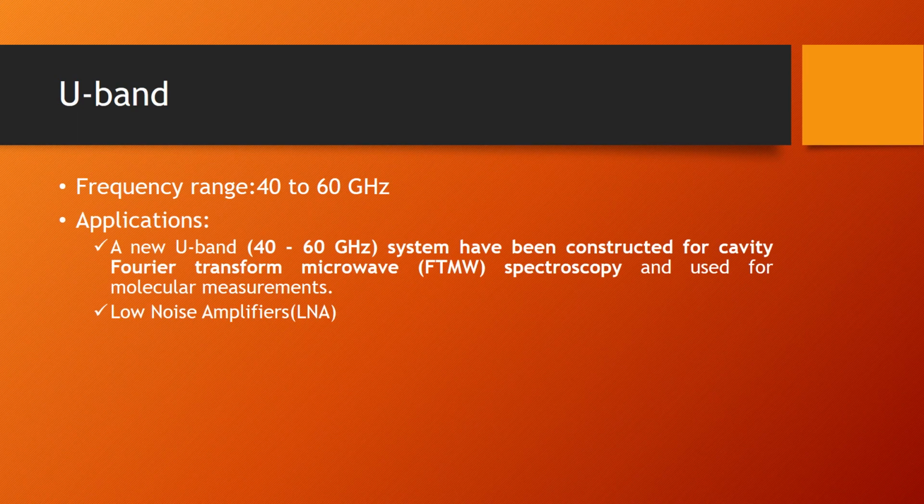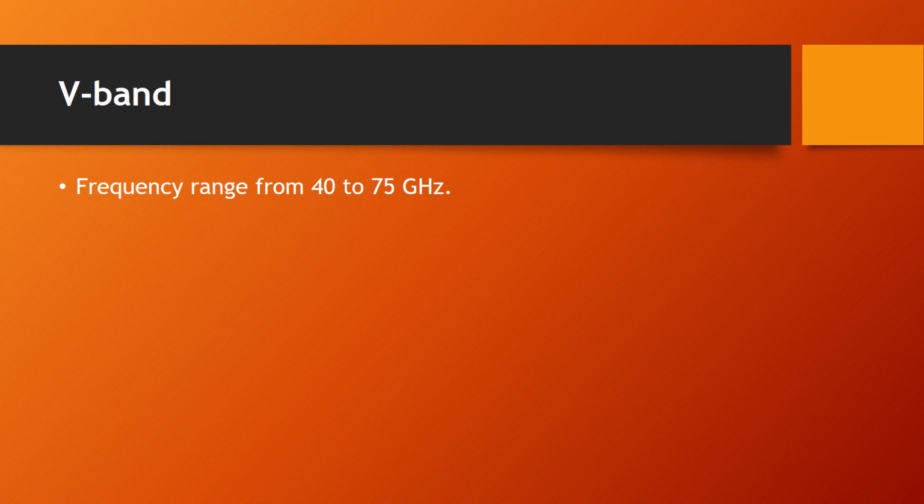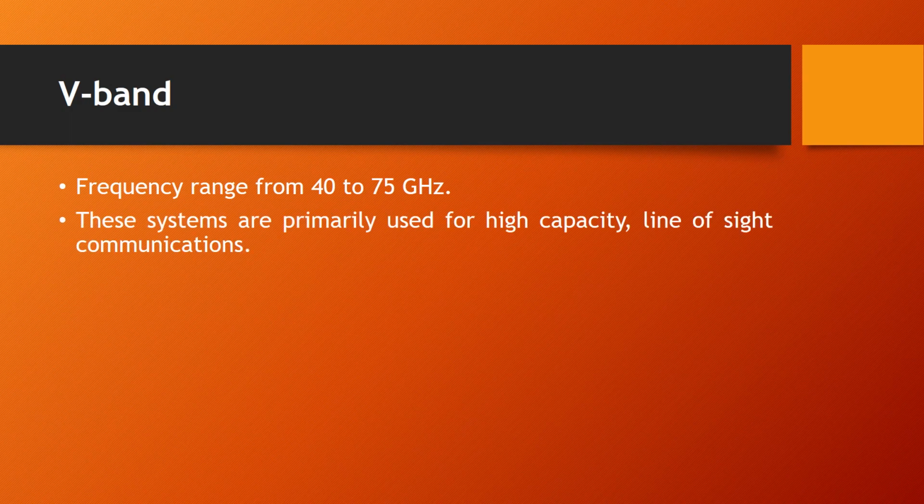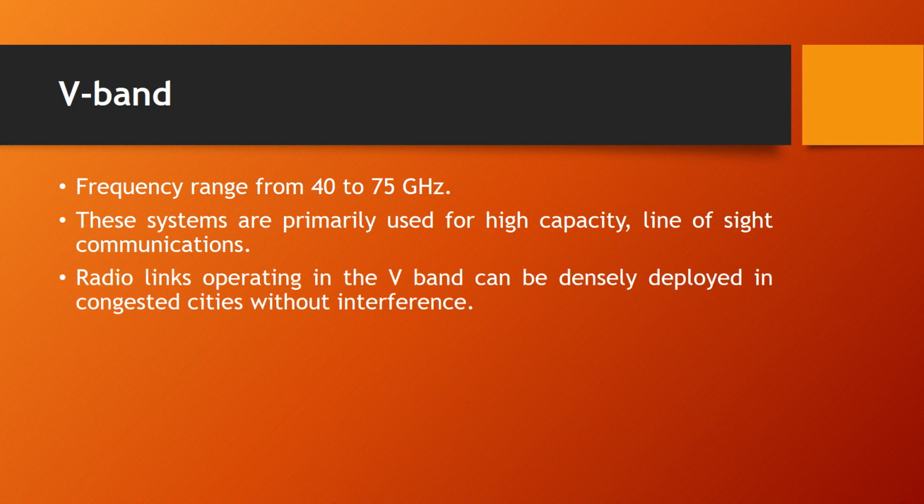The next band is the U band. The frequency range of this U band is from 40 GHz to 60 GHz. It is used in applications such as FTMW spectroscopy, which is used for molecular measurements, and it is also used in low noise amplifiers. And the next band is the V band. The frequency range of this V band is from 40 GHz to 75 GHz. These are used in systems which require high capacity as well as line of sight communications.